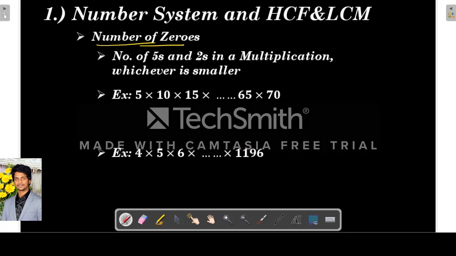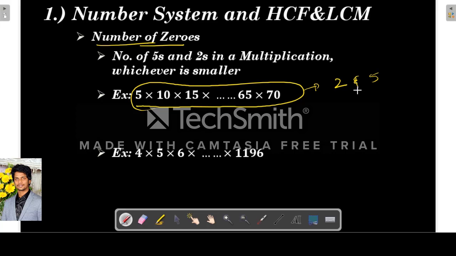So the next concept is number of zeros. We have to find out how many zeros are there at the end of this product. Whenever there is a product like this, first we have to find out the number of 2's and the number of 5's in this product.